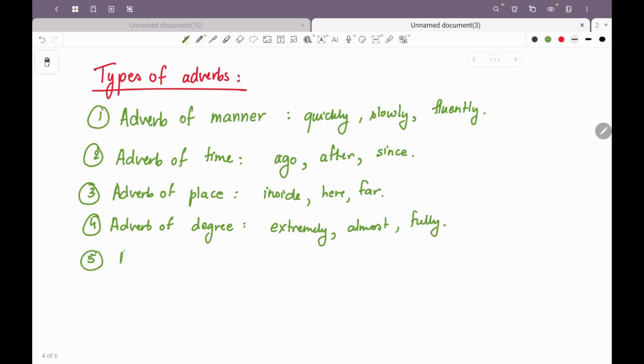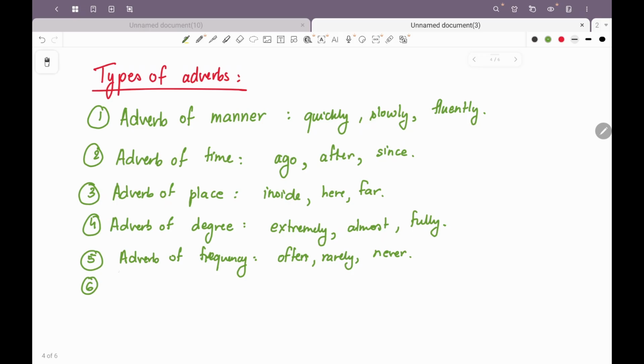Next is adverb of frequency. Adverb of frequency is used to indicate how often an action is performed. For example, often or rarely, we could say. Or we could also say never.